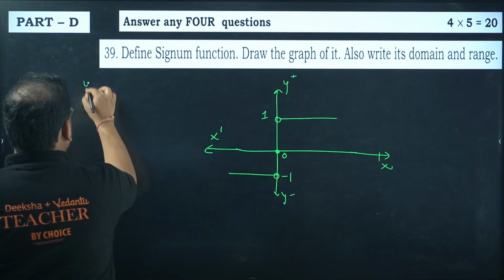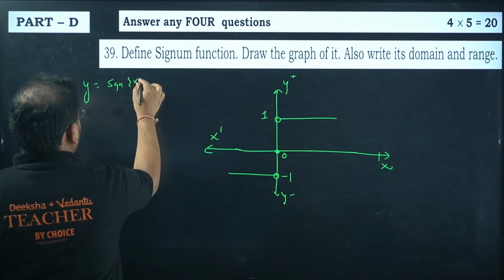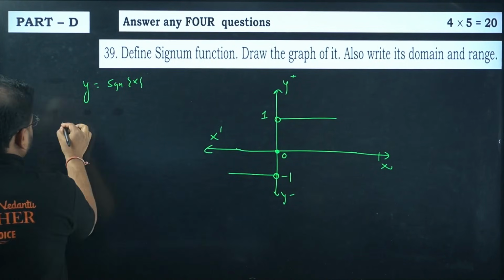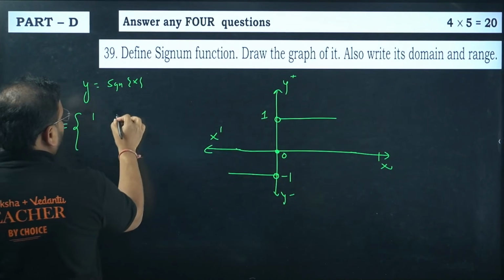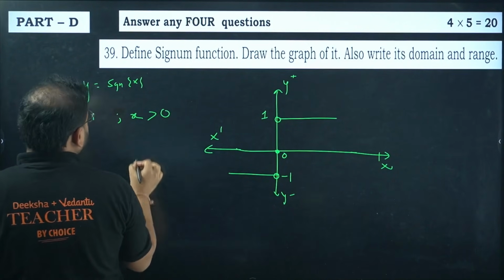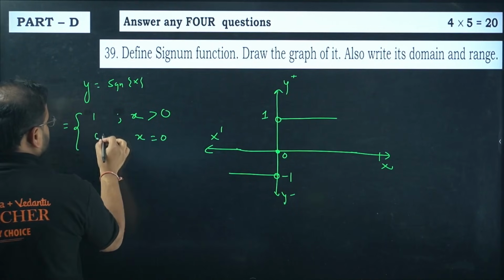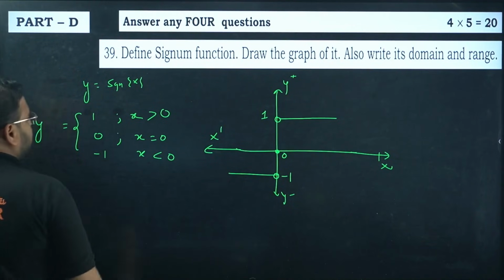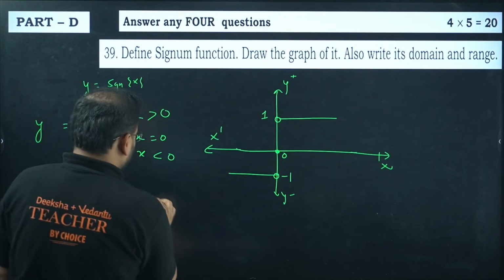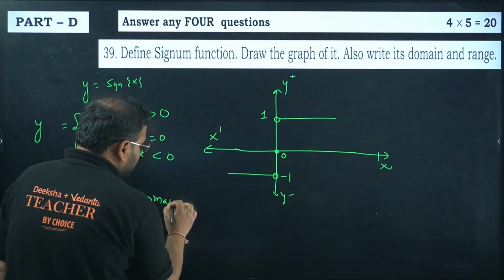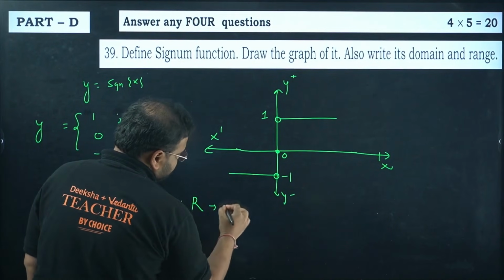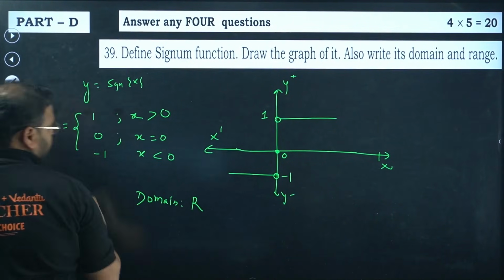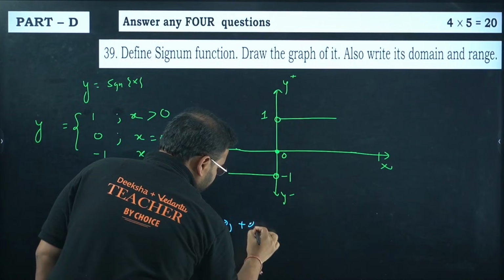How do you write it? Signum function of x. How do you define it? It is 1 for all x more than 0. For x equal to 0, the value is 0, and for x less than 0, the value is minus 1. This is your function y equal to Signum of x. Clearly we can see from here, domain has no restrictions, all real numbers, which means negative to positive infinity.